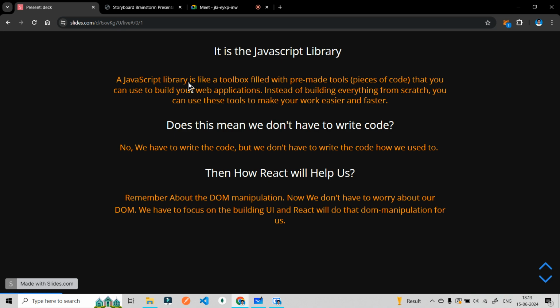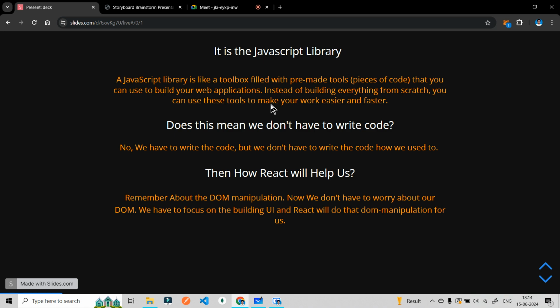A JavaScript library is like a toolbox made with pre-made tools, pieces of code that are already written in this particular library. What we are going to do is import this library into our own project and use it, which will make our work easier, and make it easier to create our applications. As simple as that. This is a definition of a JavaScript library, in simple terms.